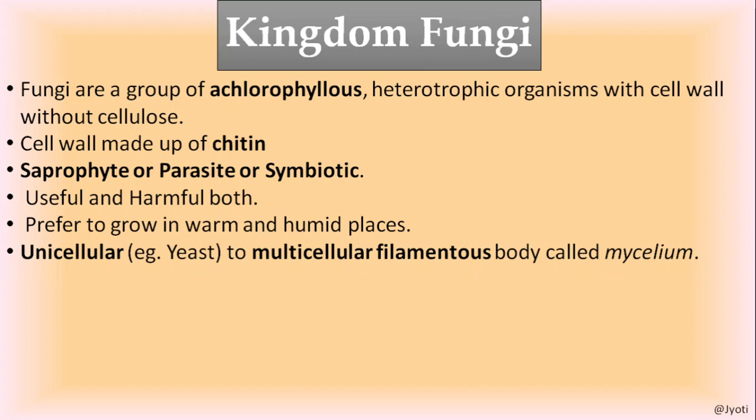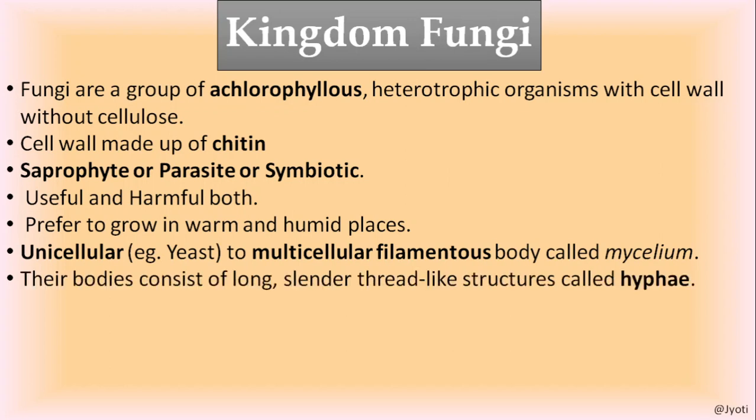They may be unicellular or multicellular, but most of them are multicellular, and the unicellular one is yeast. It is a very common organism, and very useful for mankind.